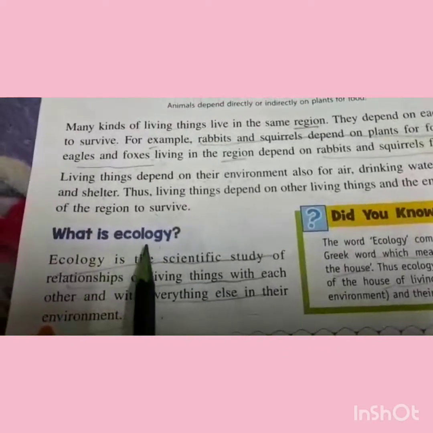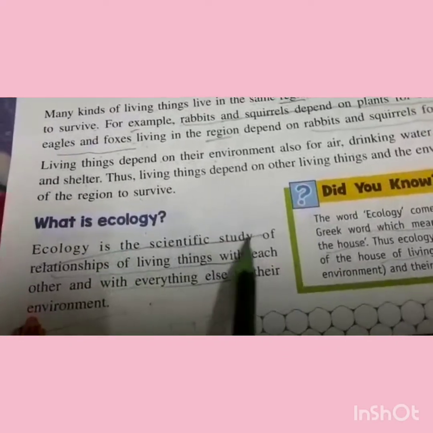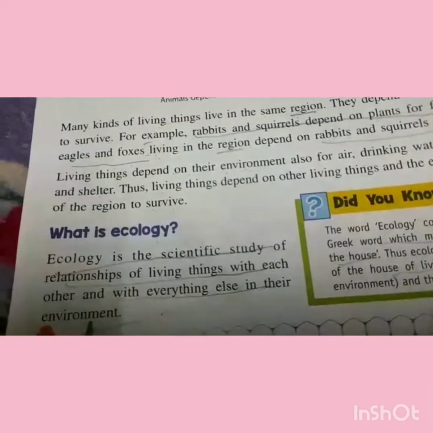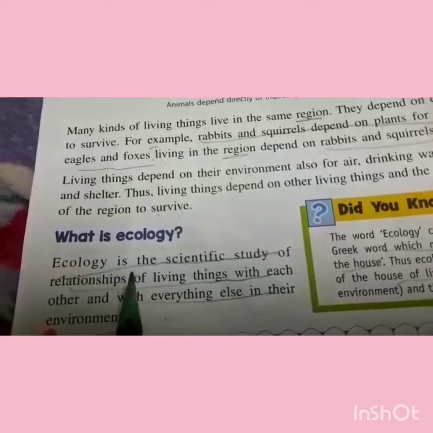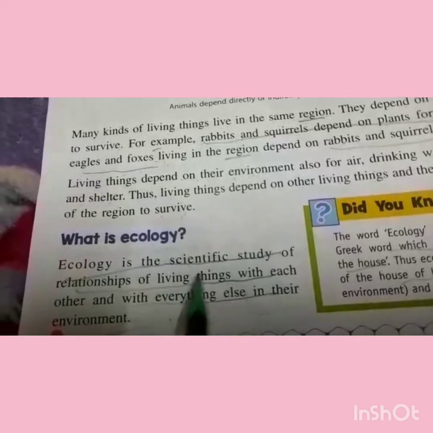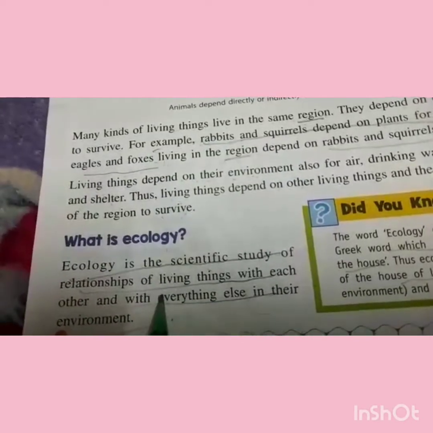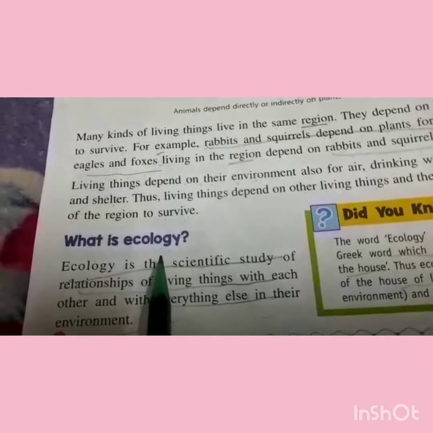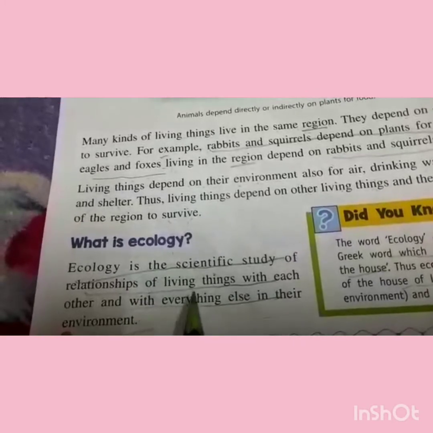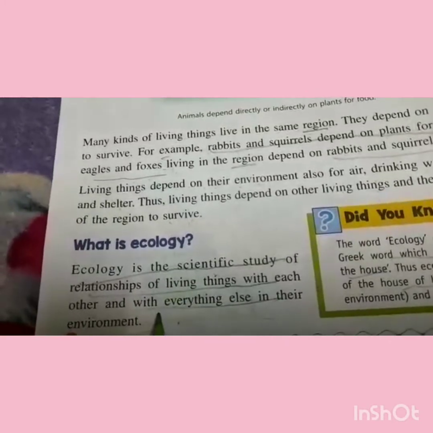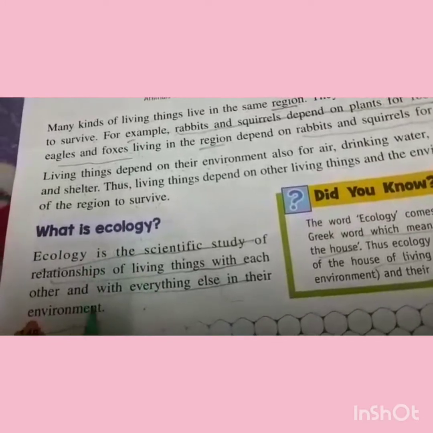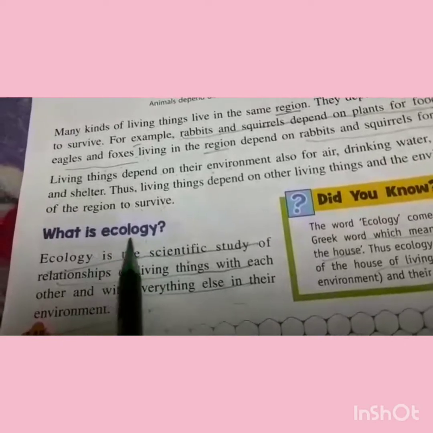Next is, what is ecology? Ecology is the scientific study of relationships of living things with each other and with everything else in their environment. It is basically the study of the relationship between living things, how they live, how they compete with each other and with the environmental factors. This is known as ecology. It is very important because it teaches us how different organisms survive on the earth, how they interact with each other, how they react to the environmental conditions, and how they survive in them.